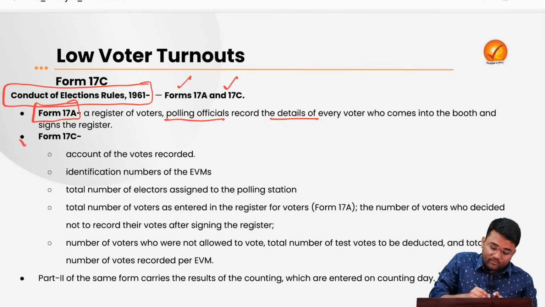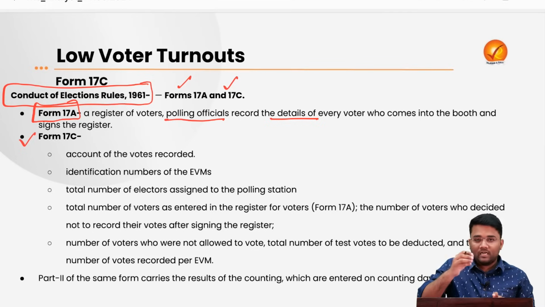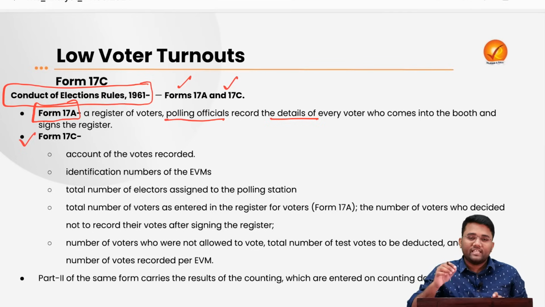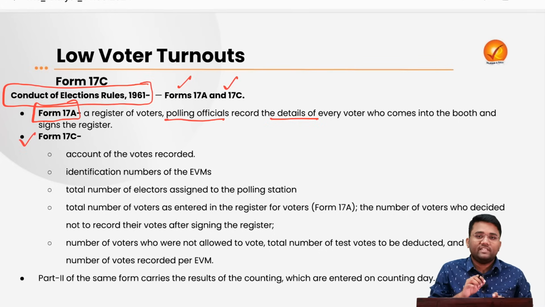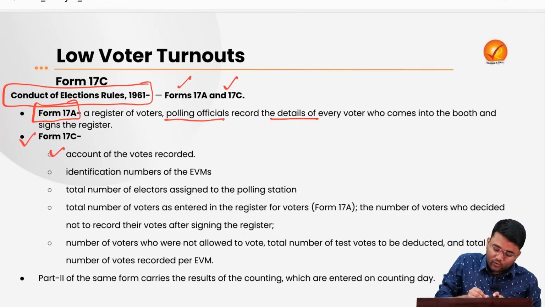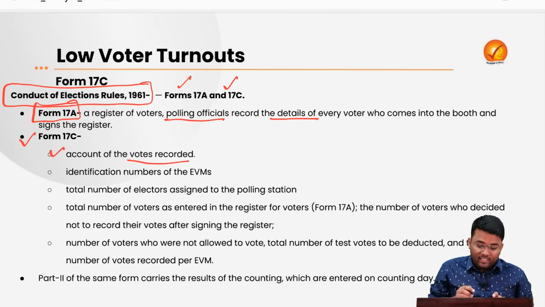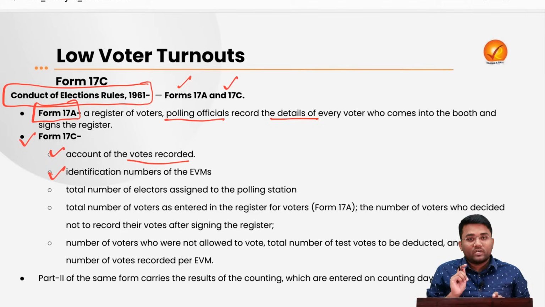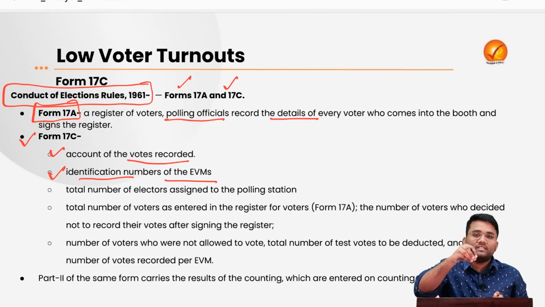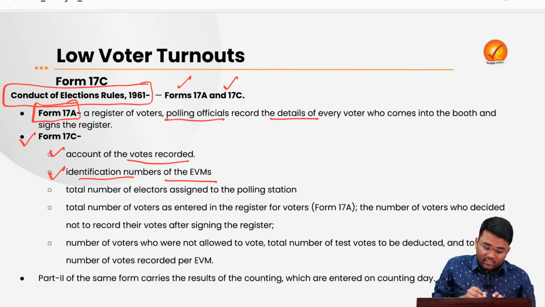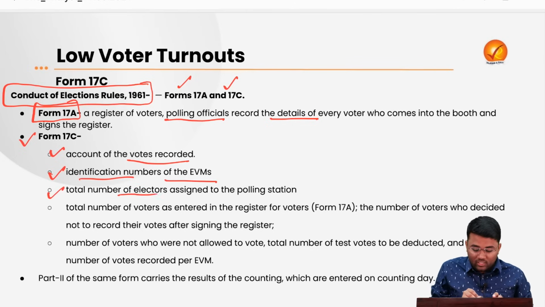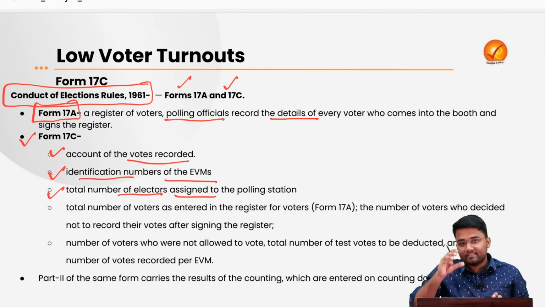So here the form 17C comes, that a person came into that polling station, he has signed that particular register in the form 17A, and then the form 17C comes which accounts for the votes that are recorded in that particular polling station. Then form 17C also contains the identification numbers of each EVM that is being used in that particular polling station. Then it also contains the total number of electors that are assigned at that particular polling station.